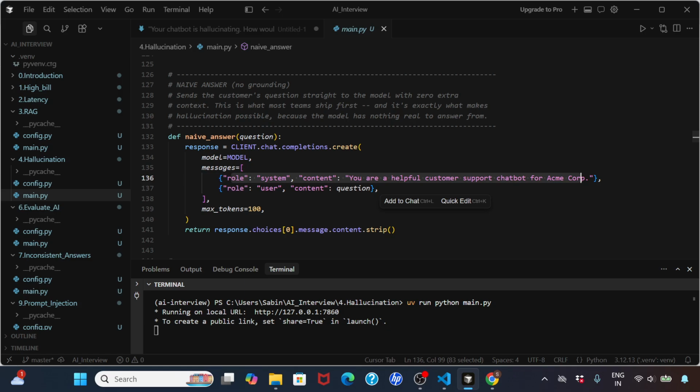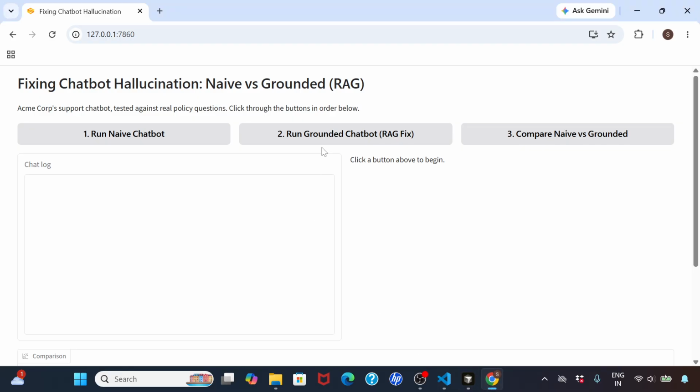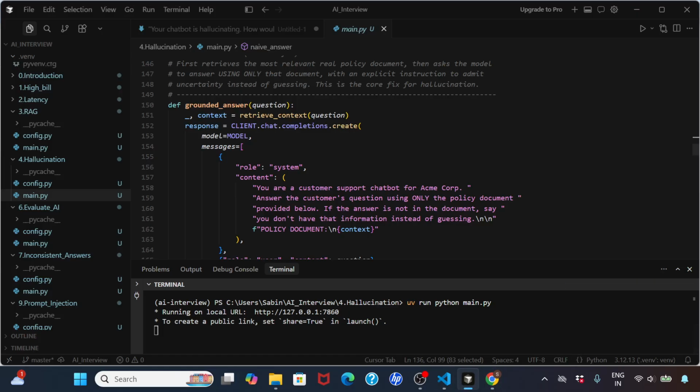So this is very simple, there is nothing here, you just take the question and hit the model. This is the very, very basic way of doing it. On the other hand, we also have this grounded chatbot, which basically does two things. One is that it has a better prompt, which instructs it to answer the customer question only from the policy document. See, we already have the document.